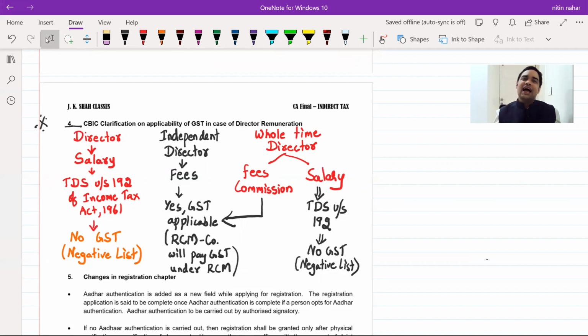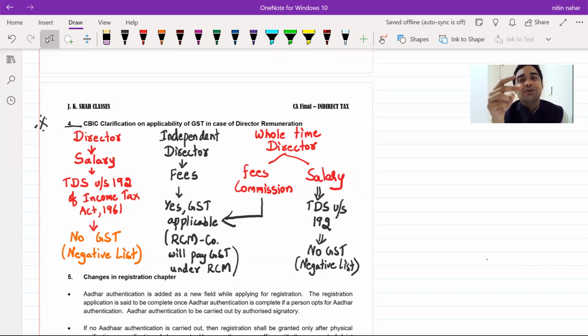Say suppose a particular director is getting salary. Deduction of tax is happening under section 192 of Income Tax Act 1961. Now, if the deduction is happening under section 192, that means it's salary. Will GST be applicable on that? The answer is no, because it is covered by negative list.